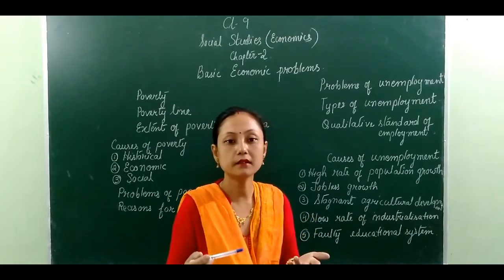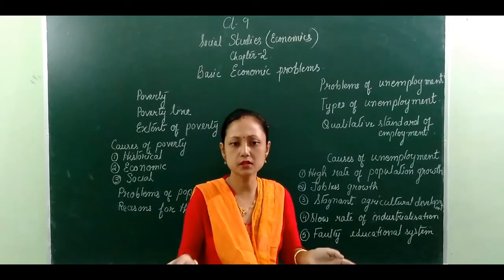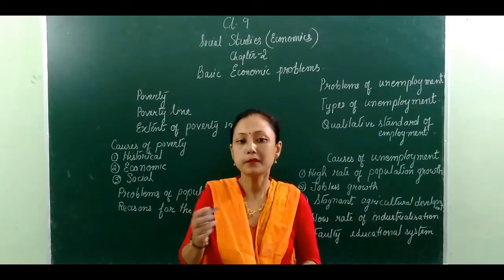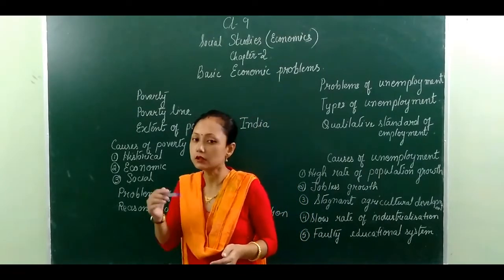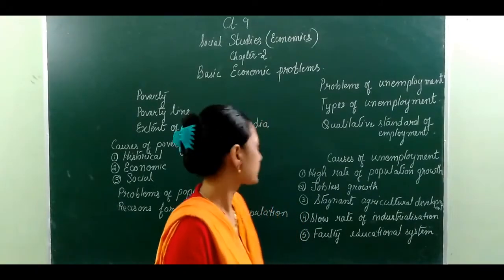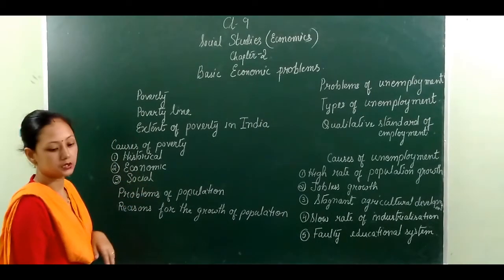They believe that girls are not allowed to go out, and many such social evils prevail. This is another reason that has led them to live under the poverty line. These are the three causes: the historical, economic and social.